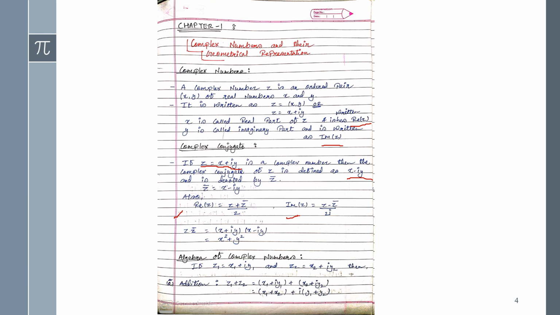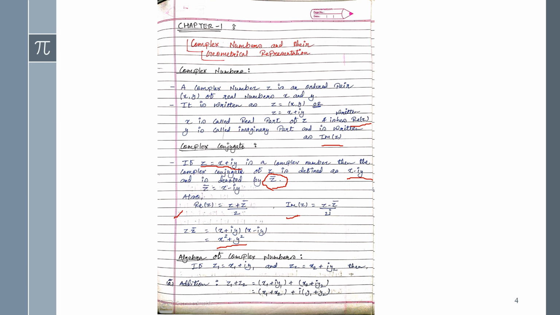Now if we do the multiplication z into z bar, where z bar is the conjugate x minus iy, then x plus iy into x minus iy gives x square plus y square.